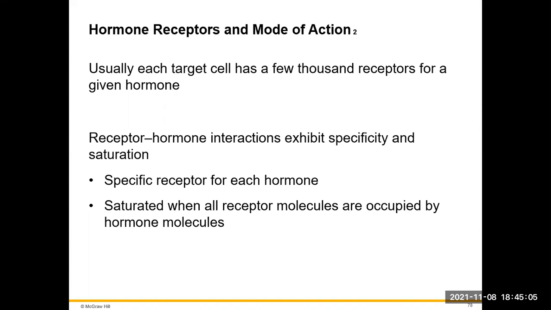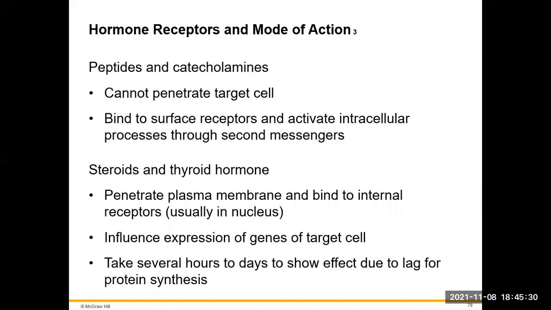Usually each target cell has a few thousand receptors for a given hormone. The receptor hormone interactions are going to be very specific and can produce something called saturation. The specific receptor to a specific hormone only allows that hormone to have any activity on that cell if it has a receptor for that hormone. Saturation is when all of the receptors are occupied by the hormone molecules themselves.